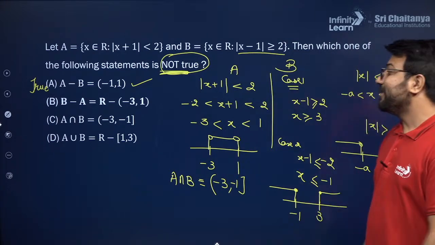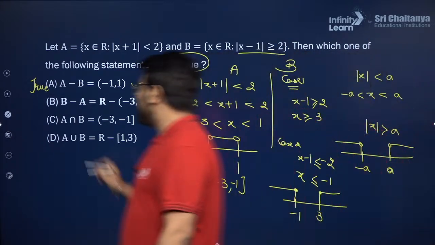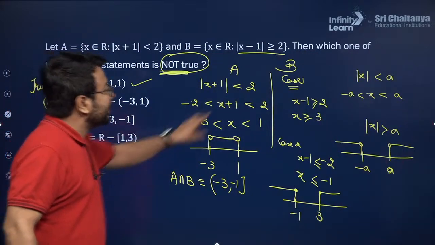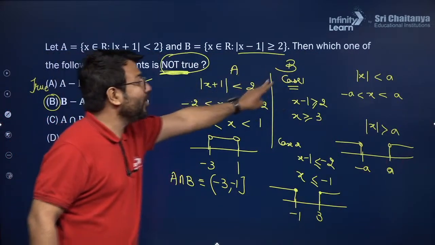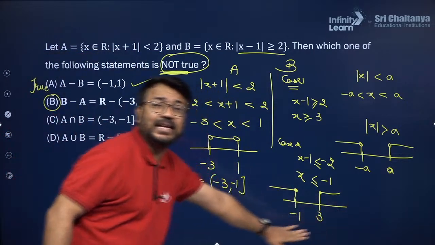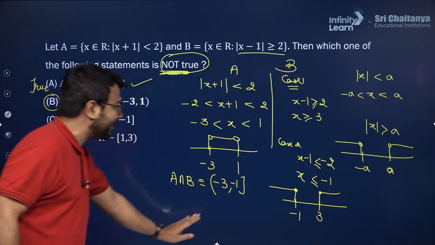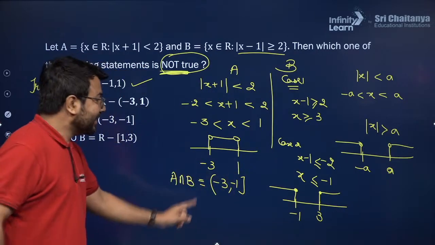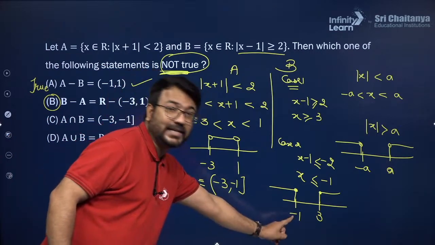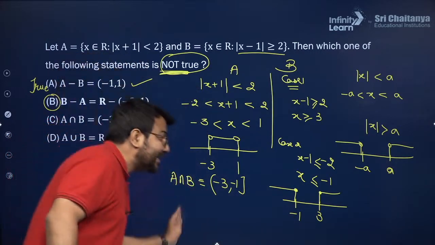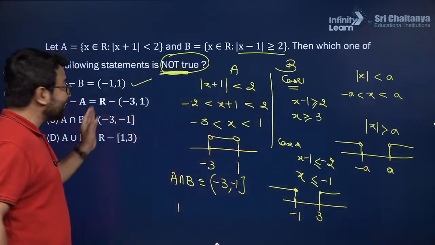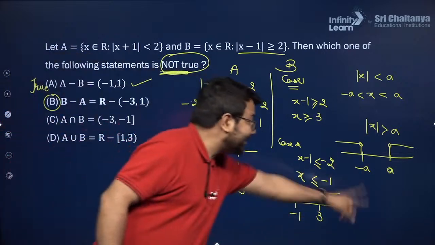Yes. Now coming to the second part, the B part. In the B part, you need to do B minus A. B minus A means from the B set, you need to eliminate the common part. So from this particular set, if I eliminate the common part minus 3 to minus 1, I will be left with minus infinity to minus 3 and 3 to infinity.